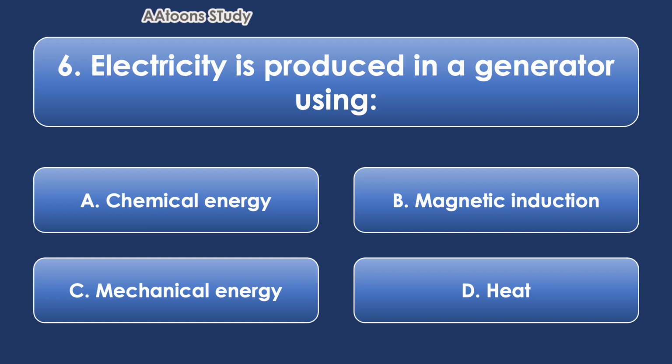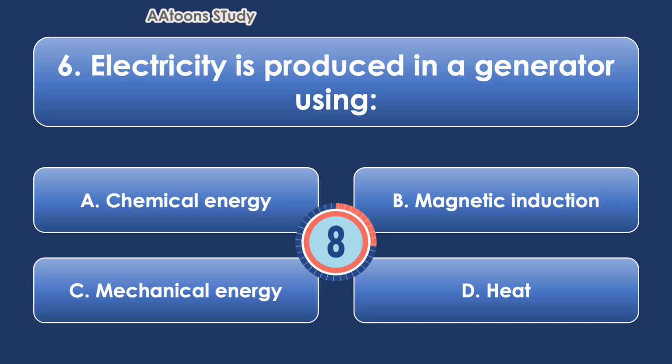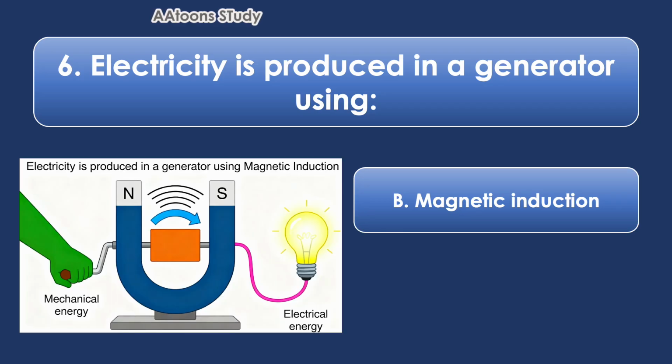Electricity is produced in a generator using magnetic induction. A generator produces electricity using magnetic induction. This means electricity is made when a coil of wire moves near a magnet or when a magnet moves near a coil. The movement creates changes in the magnetic field and these changes produce electricity.